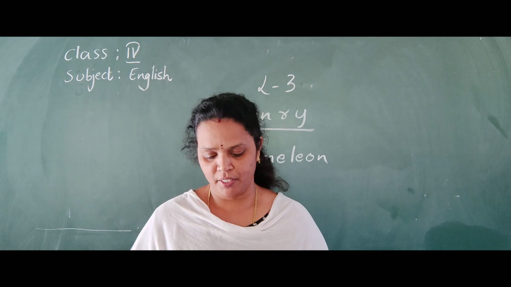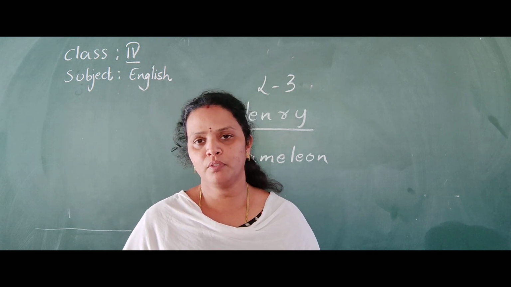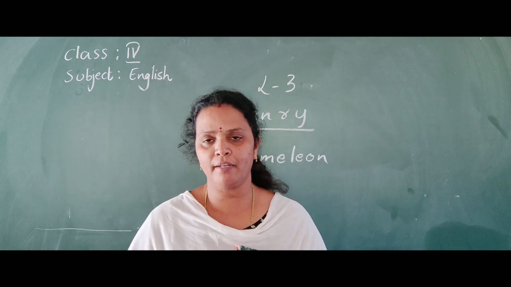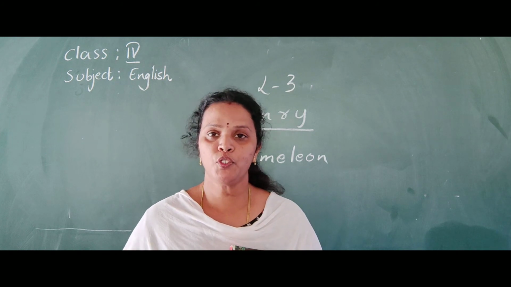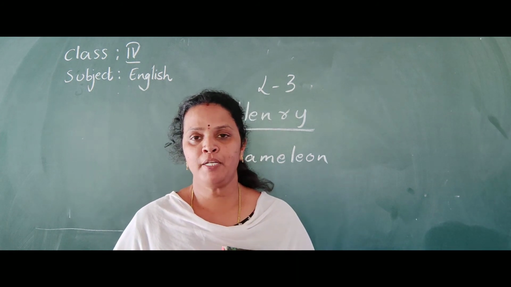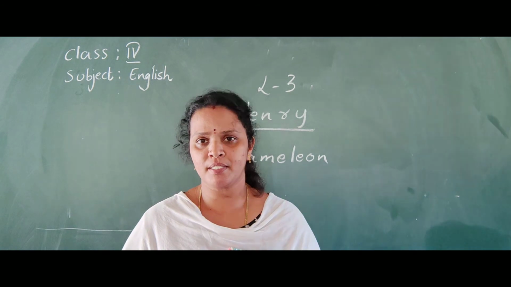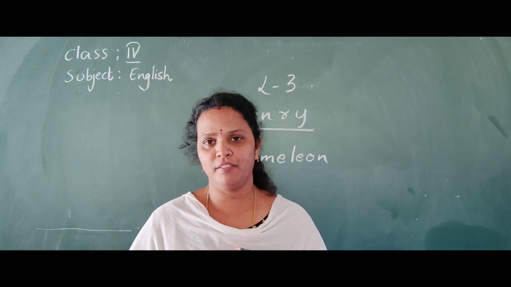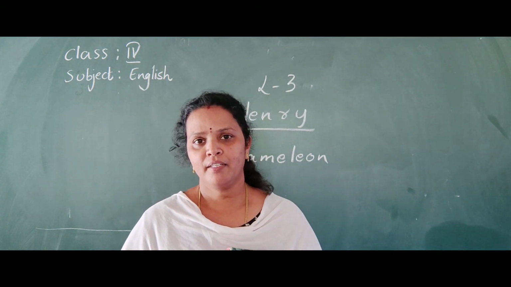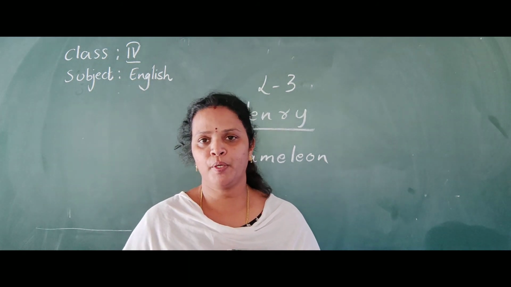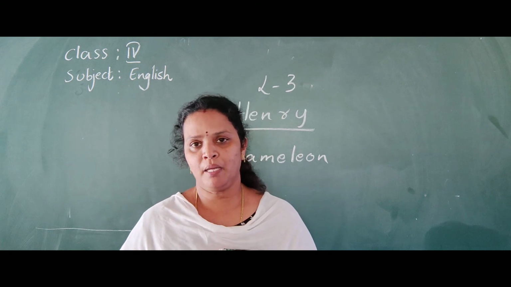In some houses you see that pet animals will be there, like dog, cat. Some keep rabbits also, sparrows, birds. Yes or no? They used to keep food. Like that in this story also this boy used to grow up that pet chameleon.